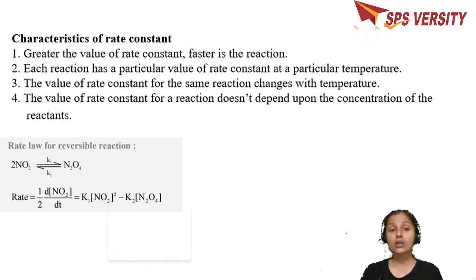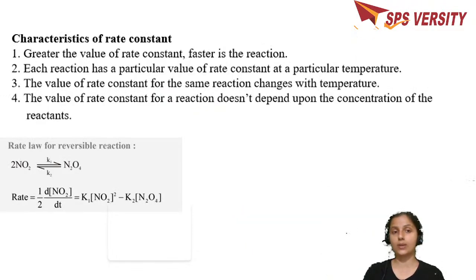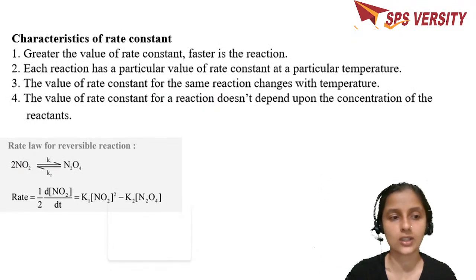And the rate constant doesn't depend upon the concentration of the reactant. You know why? Rate is equal to change in concentration over change in time, which is equal to K. That's how you define K. It's a change in concentration divided by change of time. So it doesn't depend on the concentration of the reactant. It depends on the change in concentration.